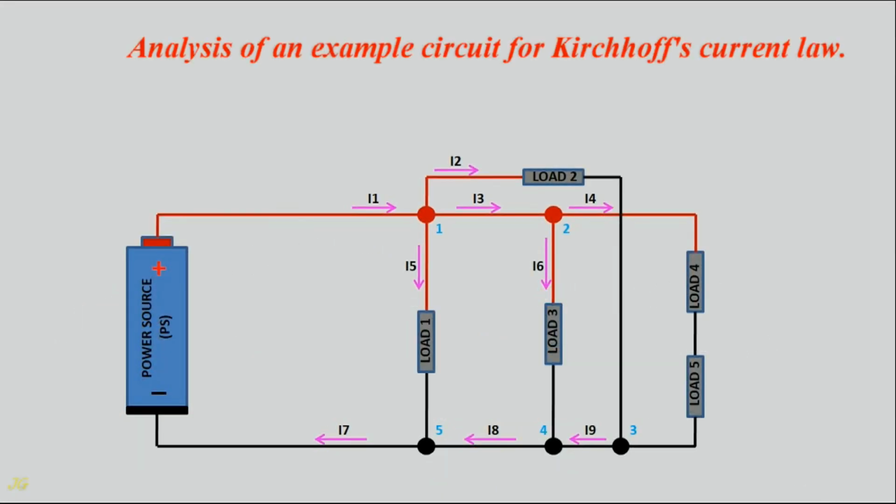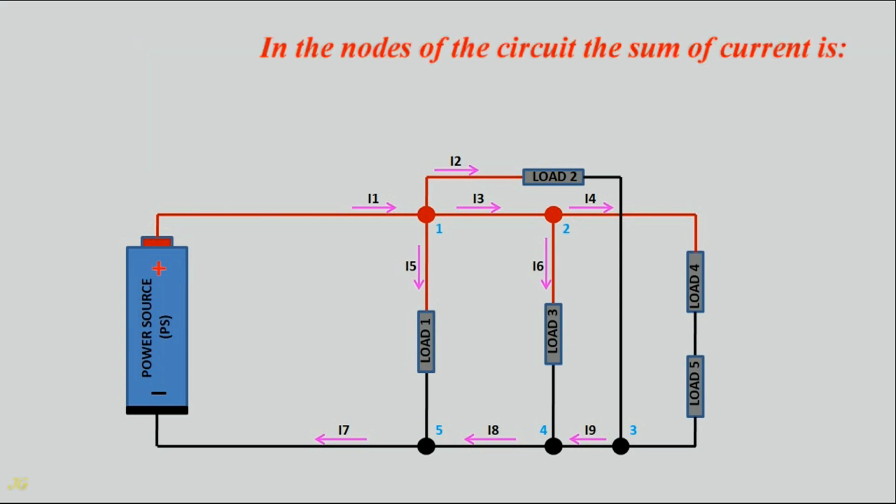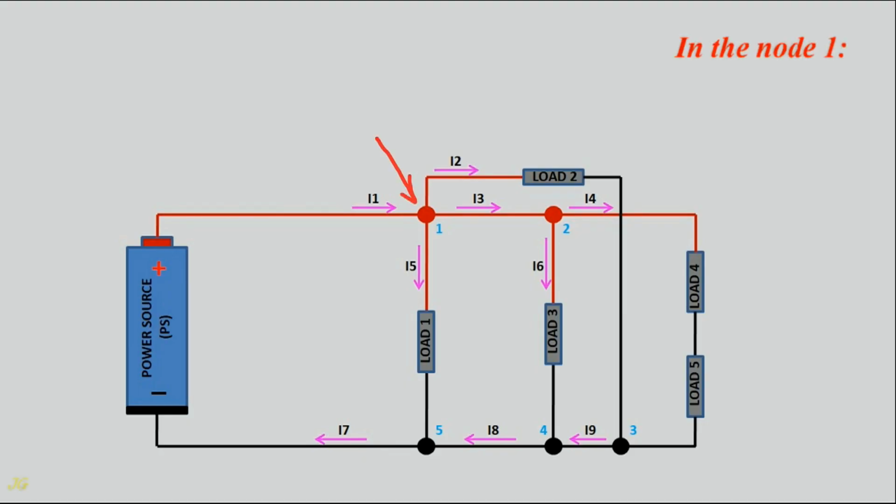Analysis of an example circuit for Kirchhoff's current law. In the nodes of the circuit, the sum of current is: in node 1, current I1 is equal to the sum of currents I2, I3, and I5. In node 2, current I3 is equal to the sum of currents I4 and I6.